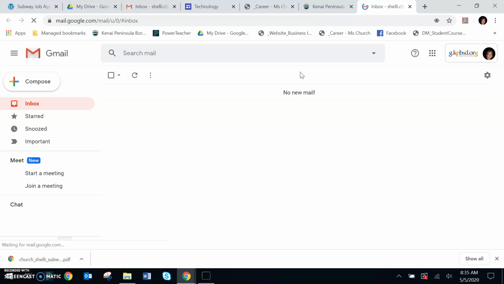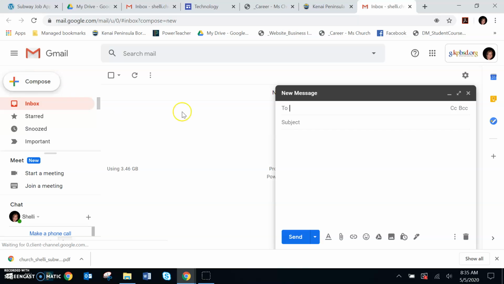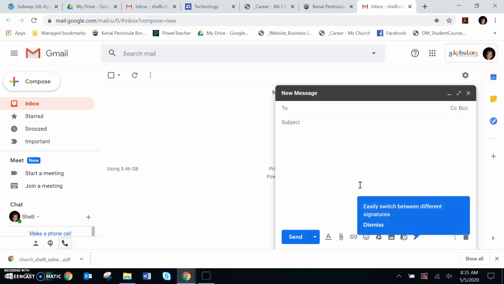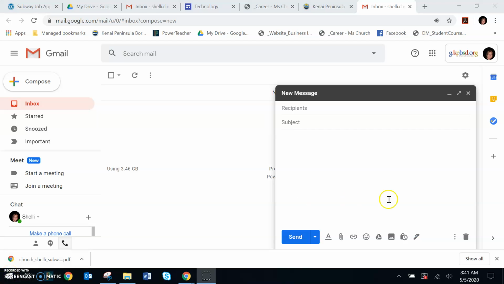Okay, so from here, then you want to compose. Now, you're going to be writing a cover letter, and it needs to be very, very professional. And I'll show you what it is going to look like from here. So when you start composing this email, it needs to be very professional, okay? Kind of like when you wrote the letter to Mr. Truesdell from BizInfo.